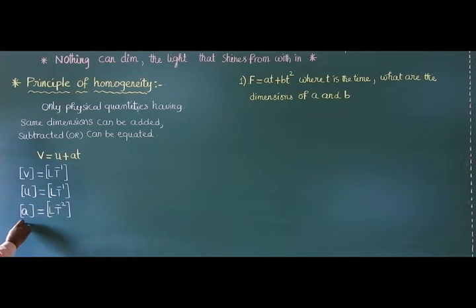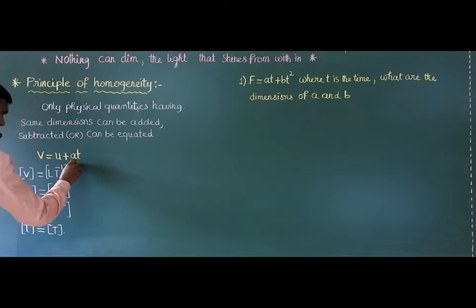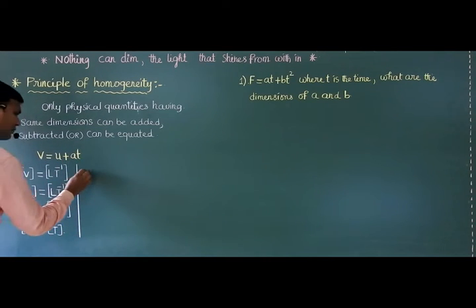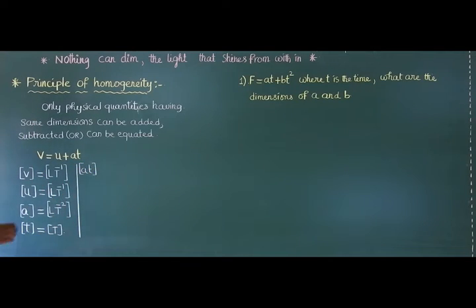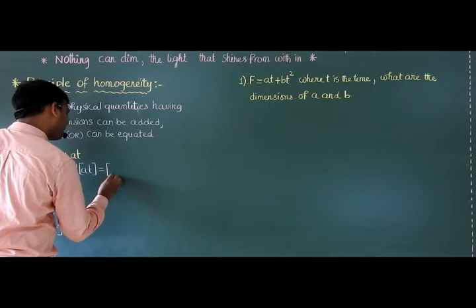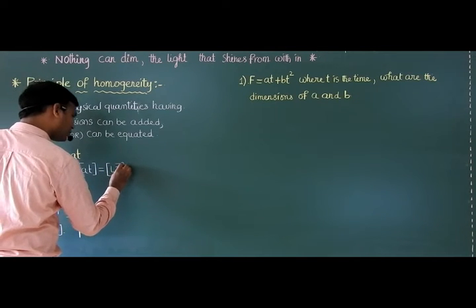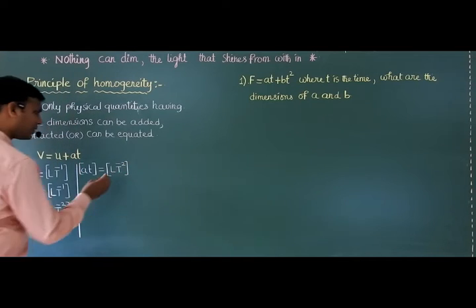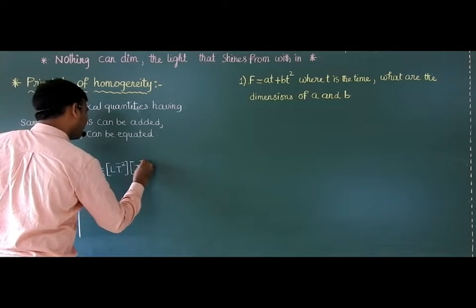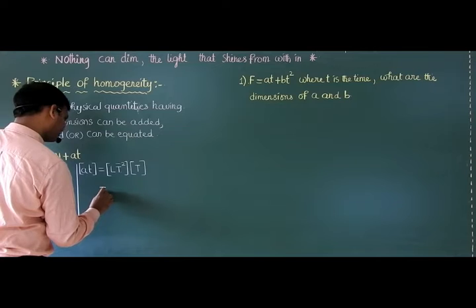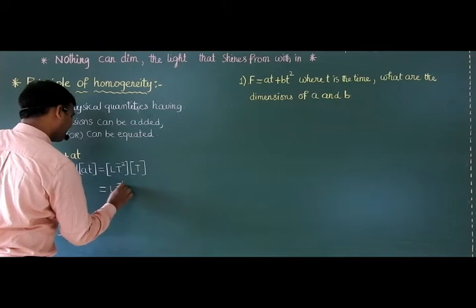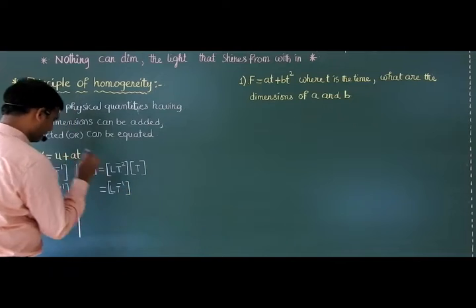T is time. Next, A into T we want, sir. A into T dimensional formula: LT raised to minus 2 into T. From exponents and powers, T raised to minus 2 times T raised to 1 gives LT raised to minus 1.